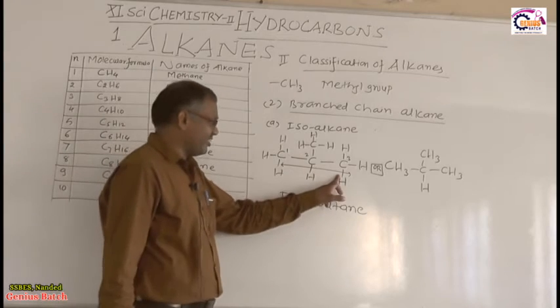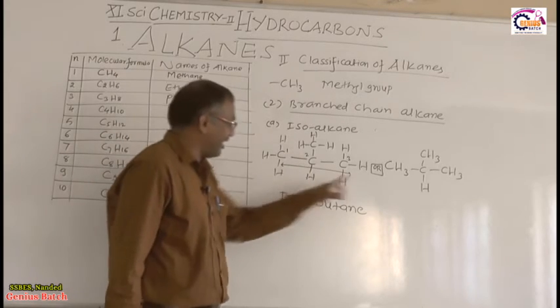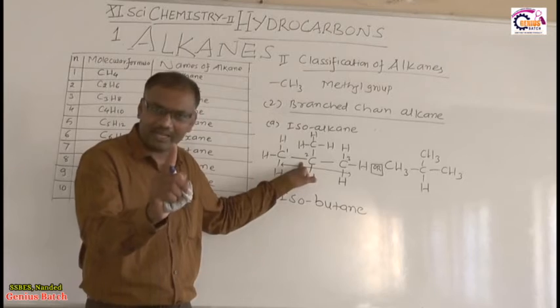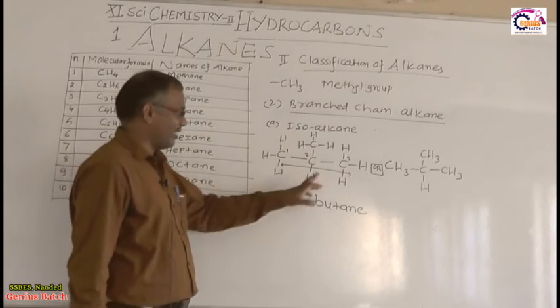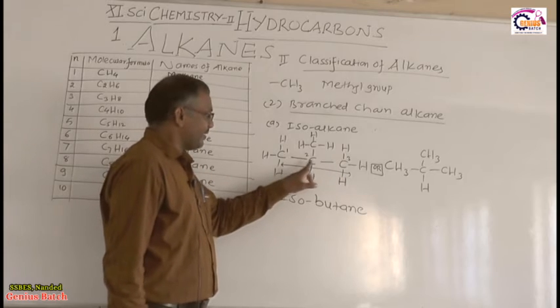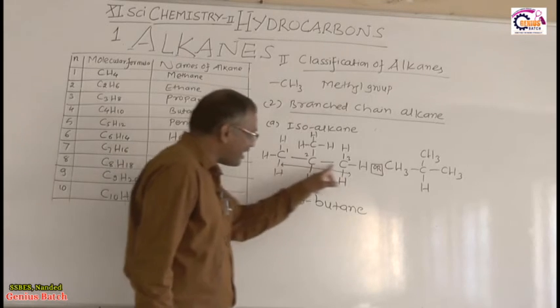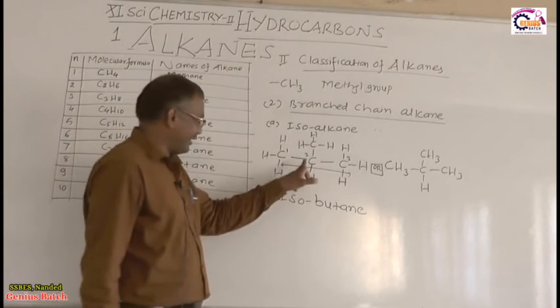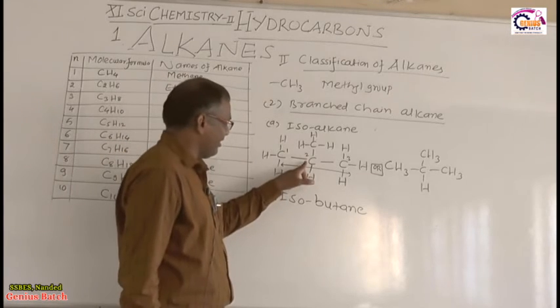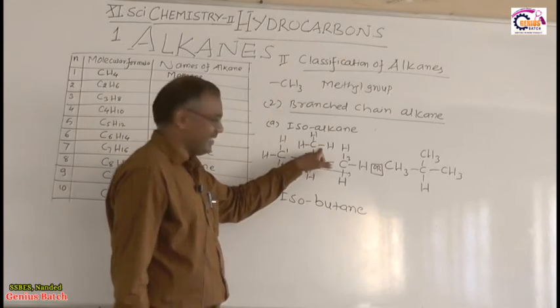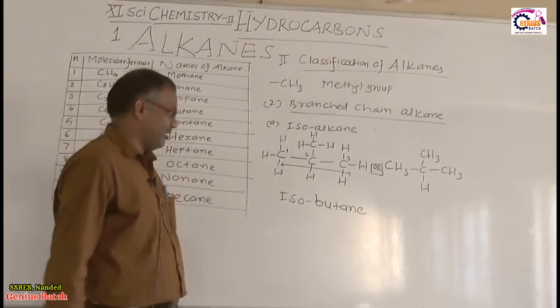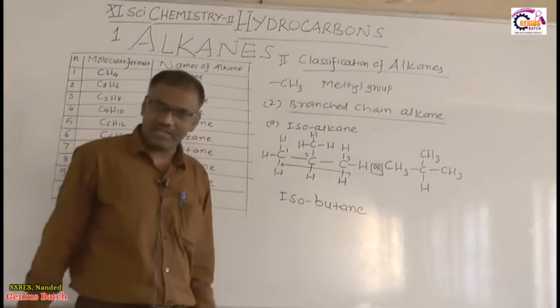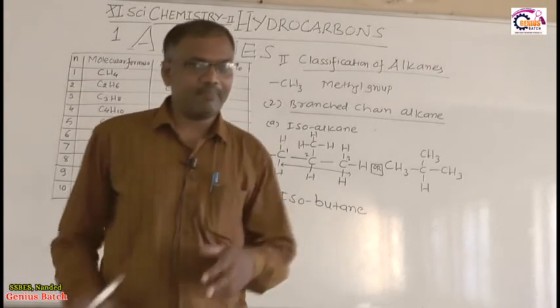The alkane in which the second carbon in the straight chain carries one methyl group is called isoalkane. So this is called isobutane, and this is one example.